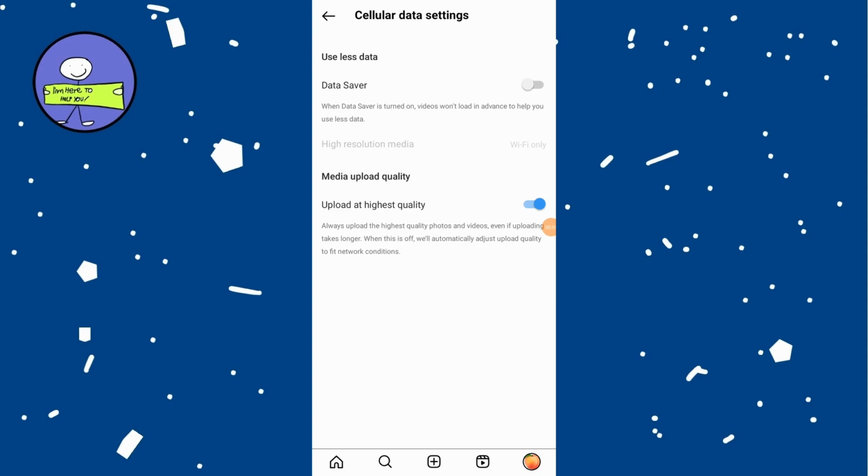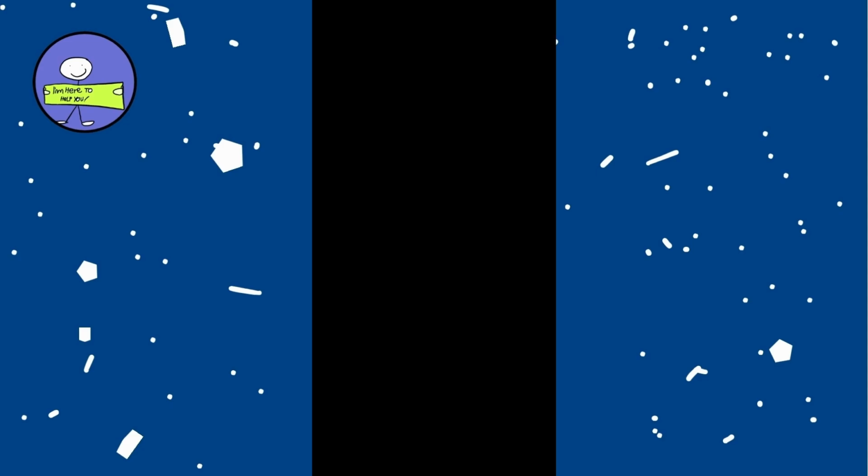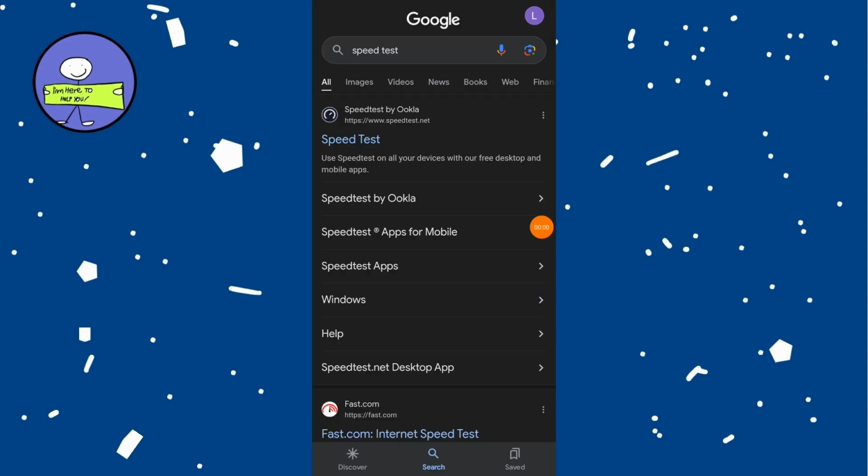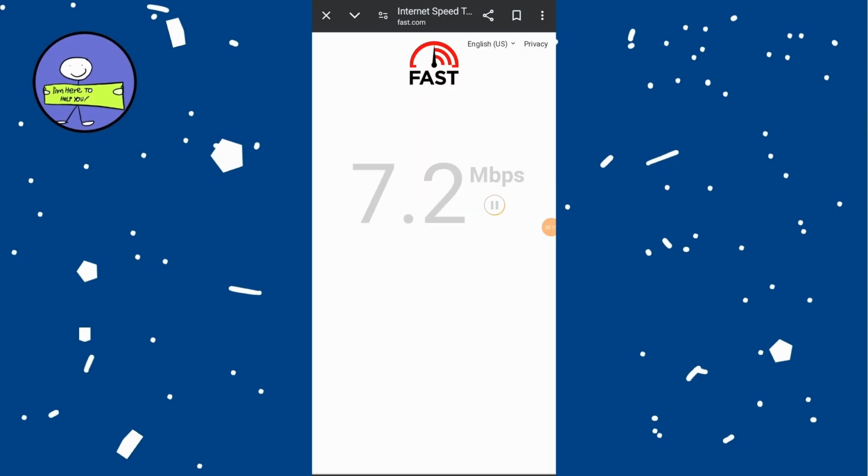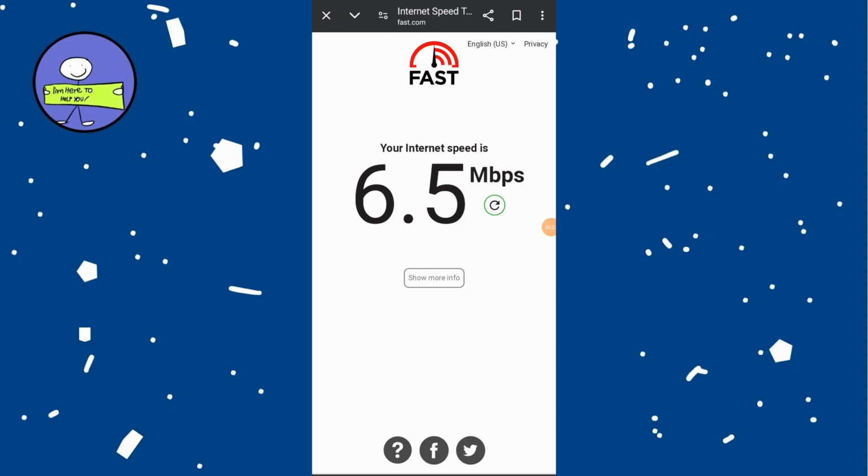You can also open any web browser on device and type in speed test in the search bar and hit enter. Tap on run speed test. Ensure your download speed is faster than 5 Mbps. If it's slow, this might be causing blurry images, as Instagram may not be able to load higher resolution version.